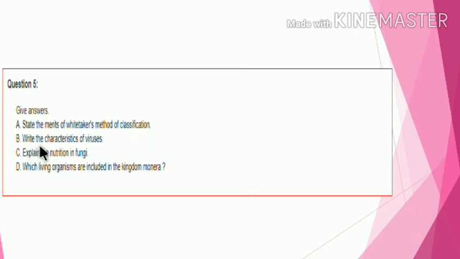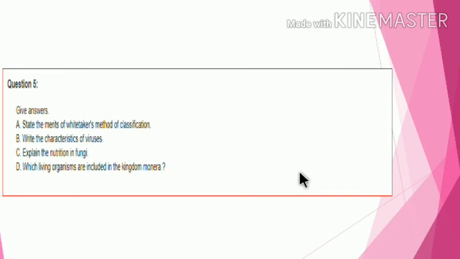Second question, write the characteristics of viruses. Third question, explain the nutrition in fungi. And fourth is, which living organisms are included in the kingdom Monera. Now step by step we see the answers.